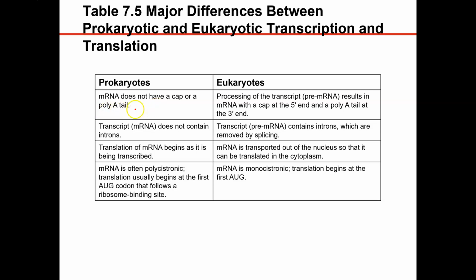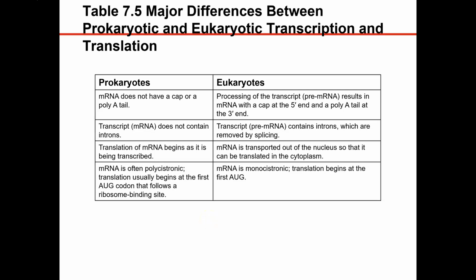Prokaryotes don't have the guanine cap or the poly A tail. Prokaryotic messenger RNA does not contain introns. Translation of prokaryotic messenger RNA can begin before transcription is finished. And the messenger RNA can often be polycistronic, which means it's coding for more than one protein at the same time.